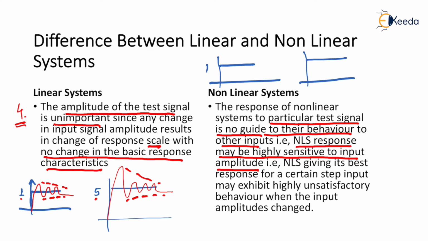Here the amplitude is 1, here it is, let us say, 5. Now what? For a nonlinear system, the output will be oscillatory and then it is going to sustain or remain constant. But if I make it 5, it is going to become unstable. So this is stable, but this is unstable.